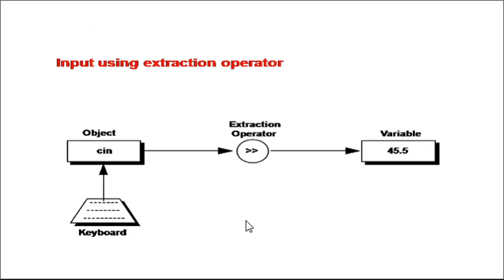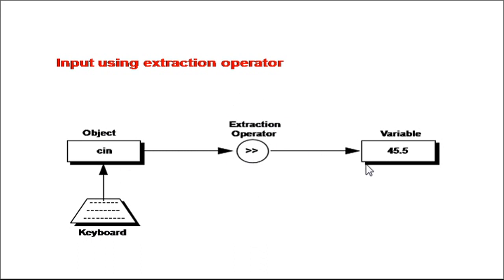Then what to do if we want to take data from the user through the keyboard? Suppose the user has entered some data through the keyboard. That data will be extracted by the cin object, and by using the extraction operator it will be stored into a variable.